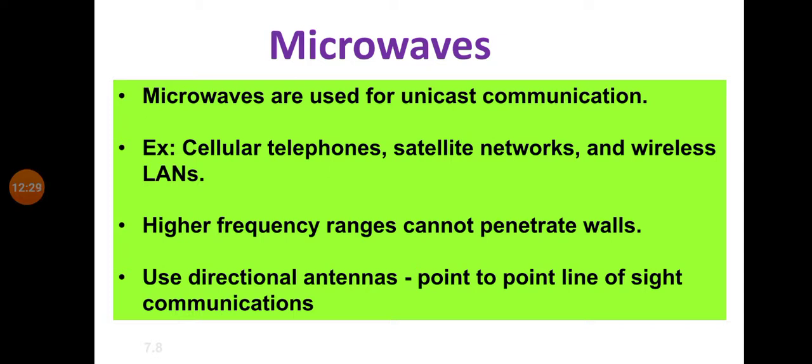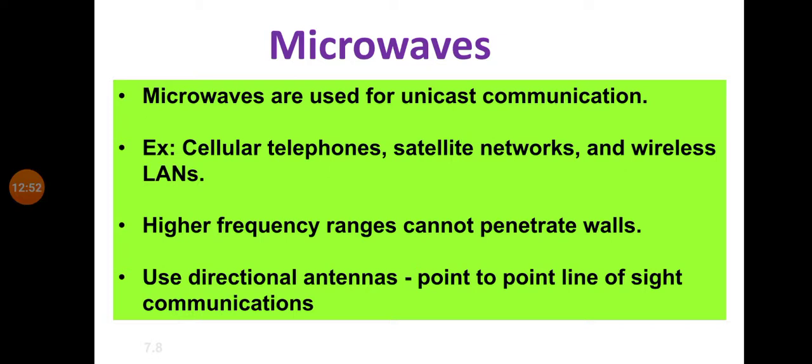Cellular telephones means the cell phones that we use. They are wireless, no? Still we can transmit our information. This is because of microwave. Whatever you talk in your cell phone, that wave reaches your respective cell antenna. Cell means Airtel antenna or Vodafone antenna.